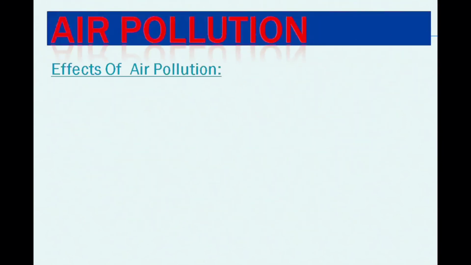So students, now you will see the effects of air pollution. It causes definitely global warming. If I ask you what is global warming, if the average temperatures will increase, so what happens? The global warming can be created. Okay, because the average temperature, if it is increasing, so what happens actually? So many natural disasters are created.